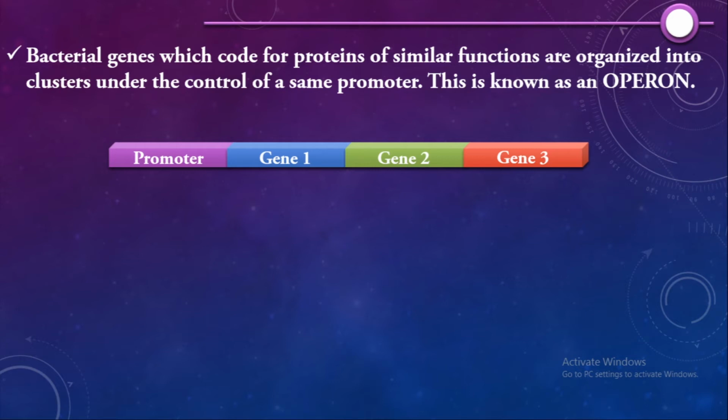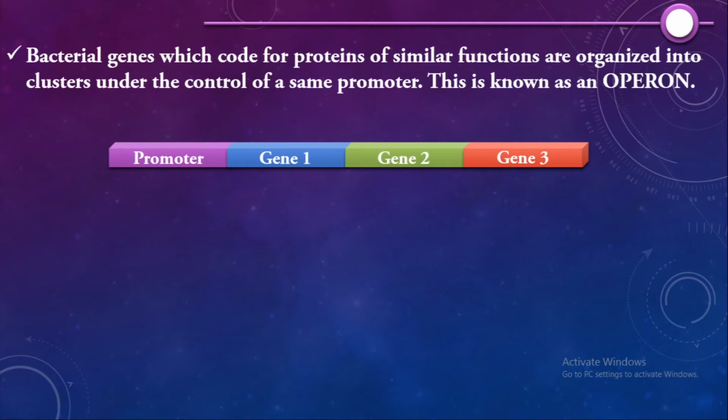When genes of the same function are kept together under the same promoter, these genes get transcribed together to produce a polycistronic mRNA, and then they can form three different proteins. Let us watch this animation and understand how gene expression of an operon takes place, and then we will study how this operon is regulated.